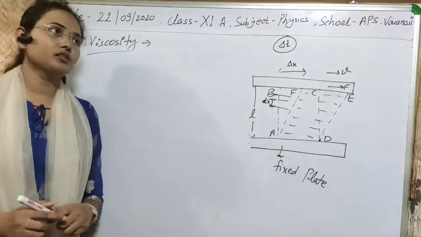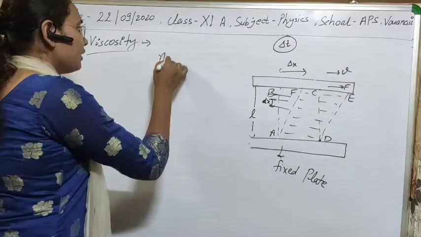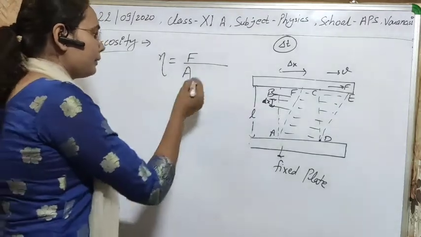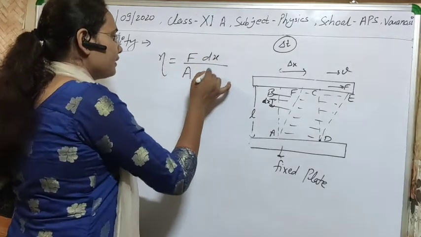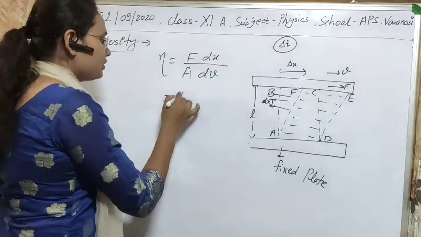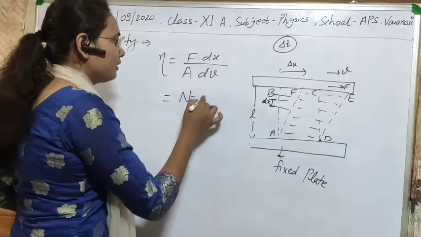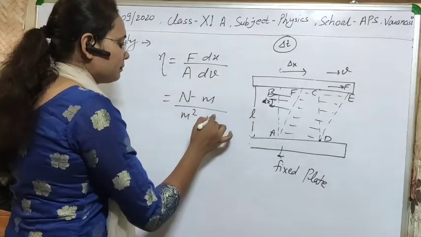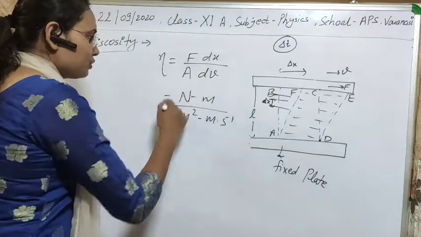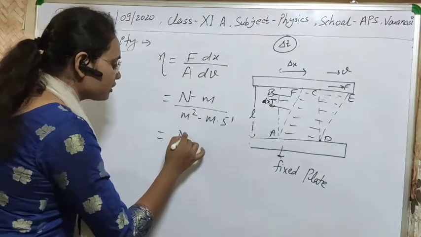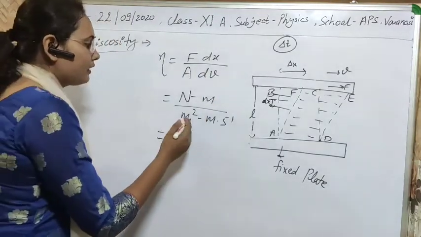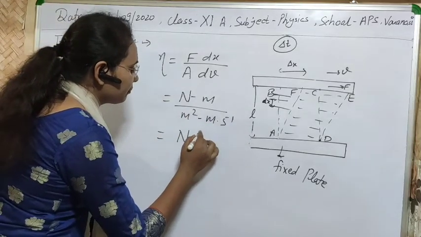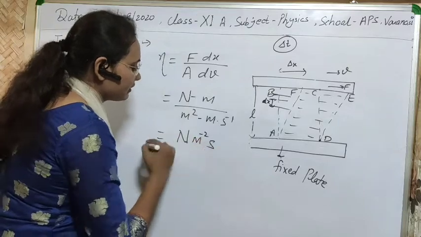You can also define these units with the help of this formula: F = η A dv/dx. Clear? As you know, it is Newton meter per meter square per second. If you solve this, you can calculate the unit, and the unit in this case will be Newton meter inverse second.